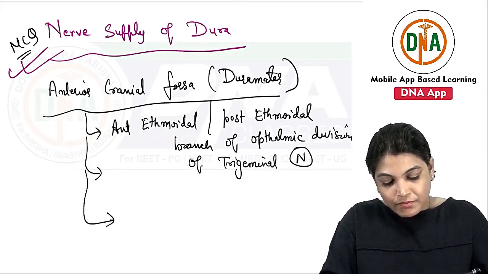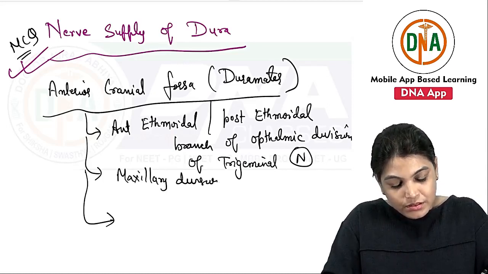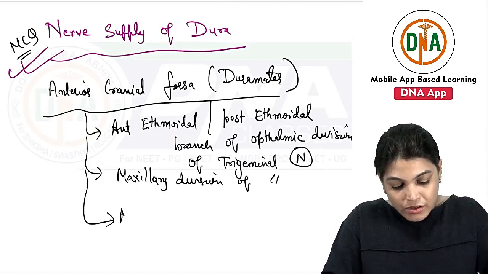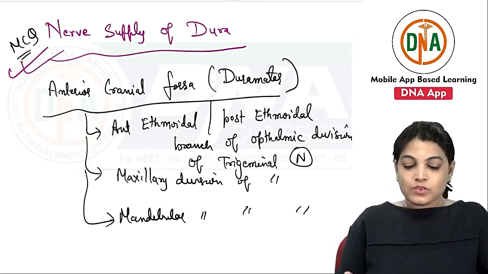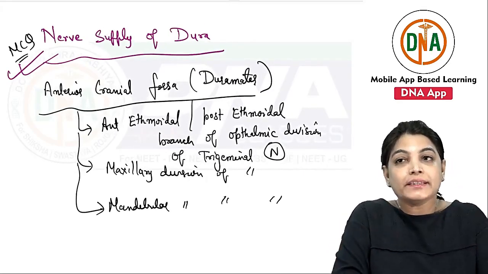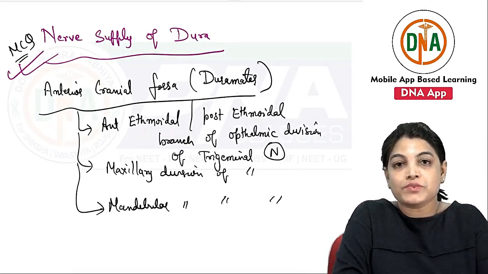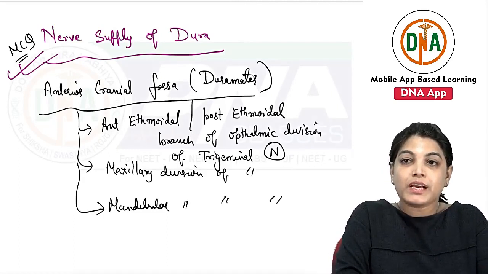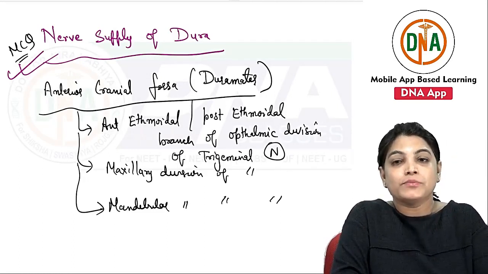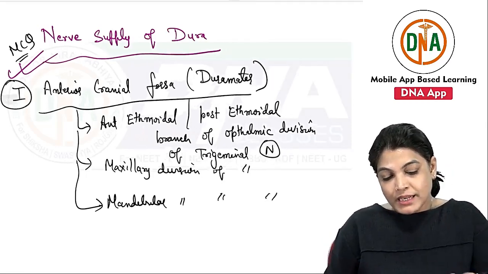Also from the maxillary division of the trigeminal nerve and also from the mandibular division of the trigeminal nerve. So in short, we can say the anterior cranial fossa dura mater takes nerve supply from all three divisions of the trigeminal nerve: the anterior and posterior ethmoidal branches of the ophthalmic division, and the maxillary and mandibular divisions. Now coming to the middle cranial fossa.